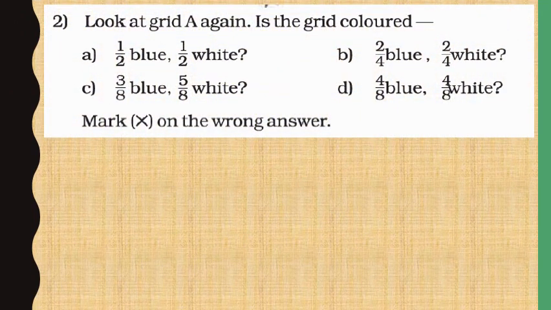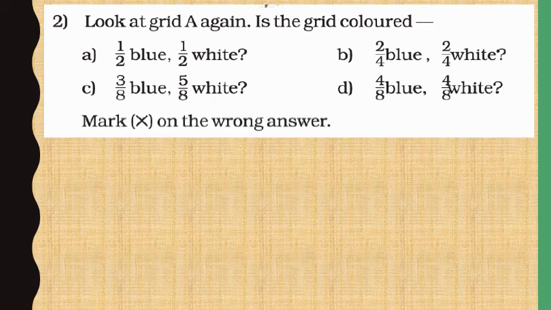Now see grid A from page number 57 of your textbook. 4 options are given. Mark wrong on the wrong answer. Now consider option A. Half blue and half white is given. It is right, since out of 16 boxes, 8 are blue and 8 are white.